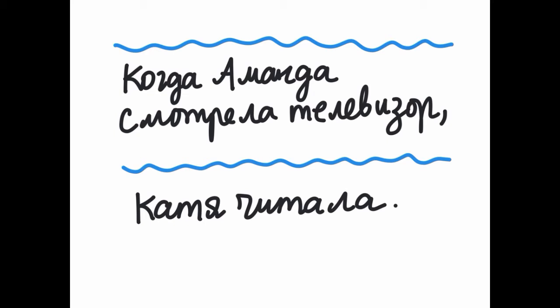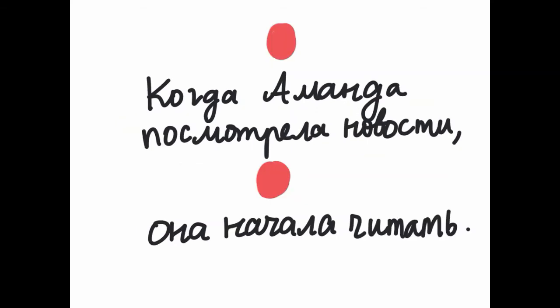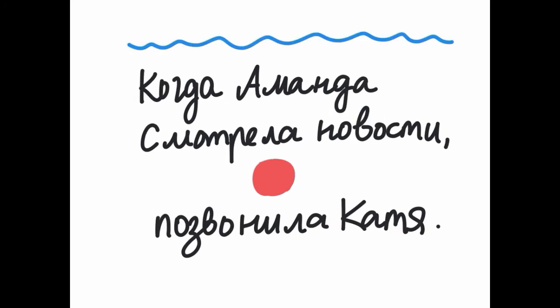Когда Аманда смотрела телевизор, Катя читала. These are both events that are happening at the same time, and they're both imperfective verbs. These are simultaneous actions. Когда Аманда посмотрела новости, она начала читать. First she did one thing, and then she did another. Two perfective verbs, a series of events. Когда Аманда смотрела новости, позвонила Катя. Here we have an action that's ongoing and imperfective, and then a perfective one that interrupts it.